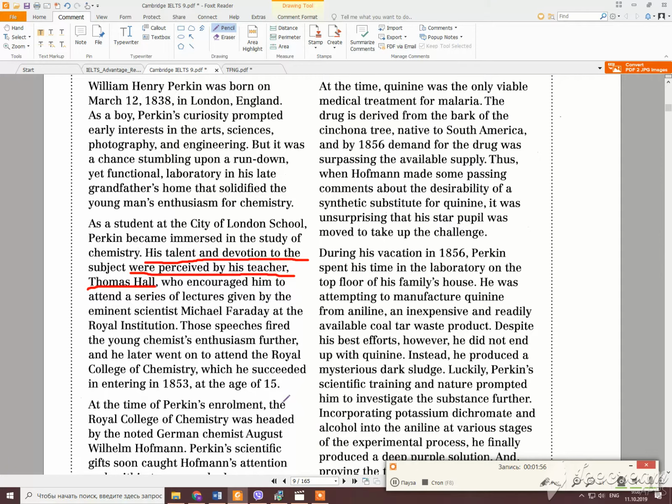We see that he went to the lectures given by Michael Faraday, and these speeches fired the young chemist's enthusiasm, and he went on to attend the Royal College. So after these lectures, after finishing, let's say, City of London school, right, he went on to college.